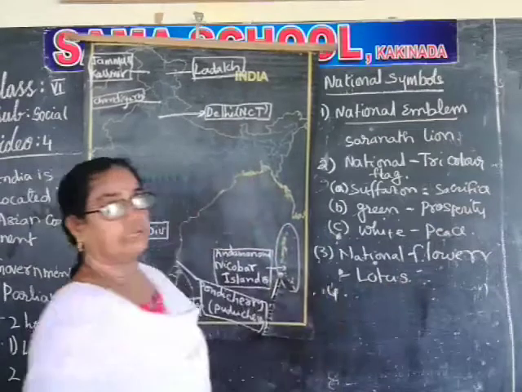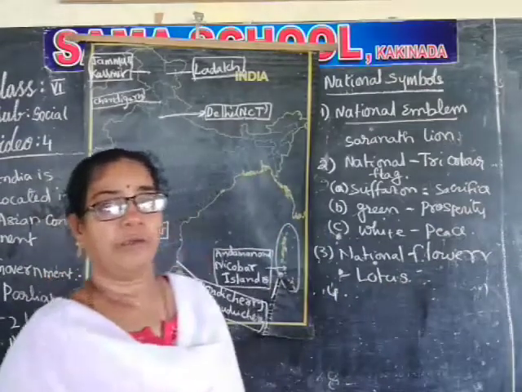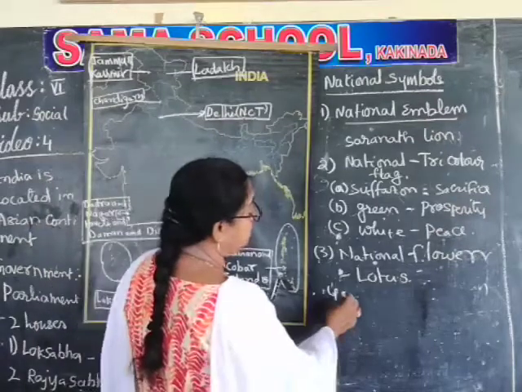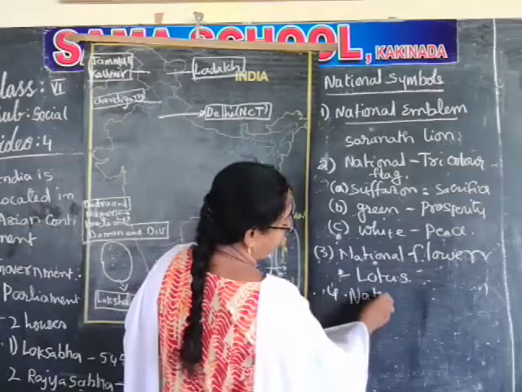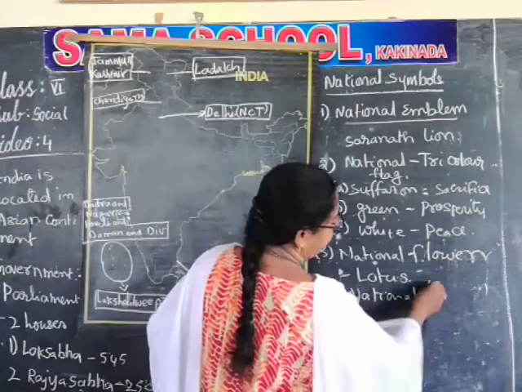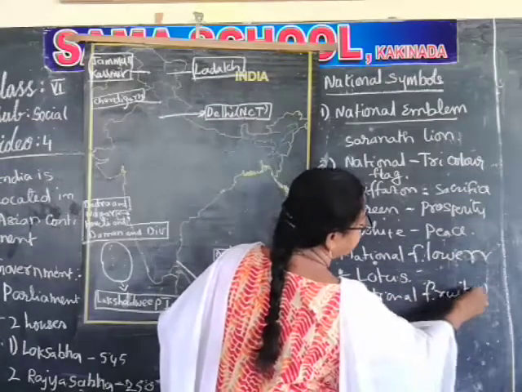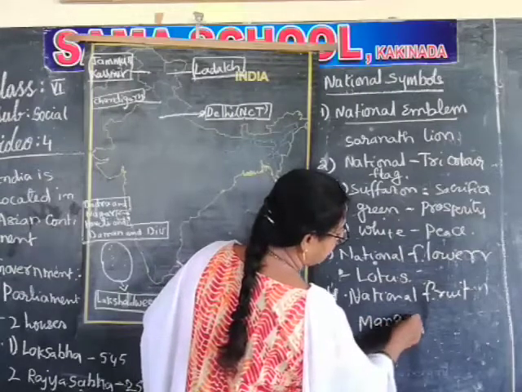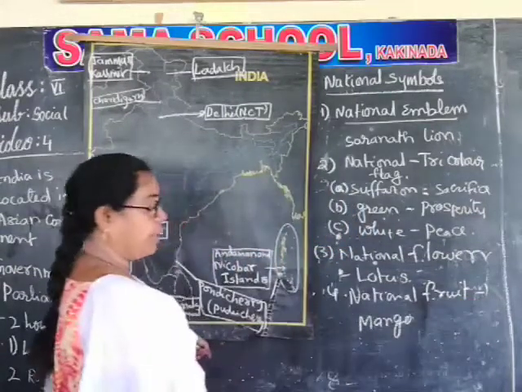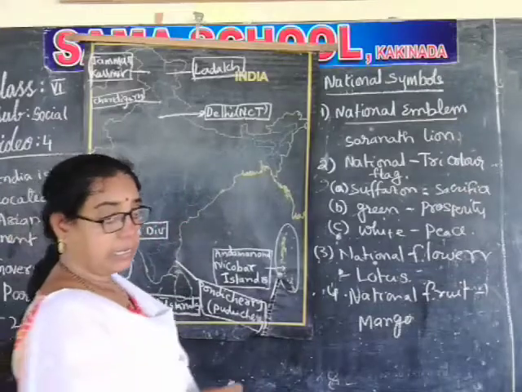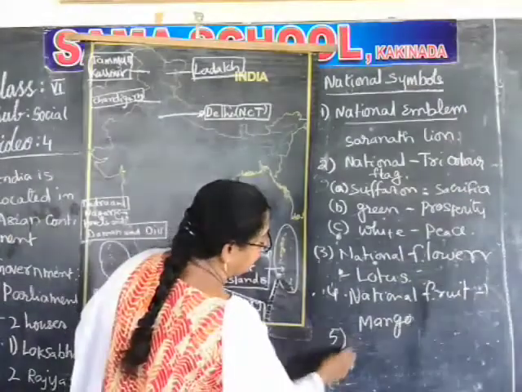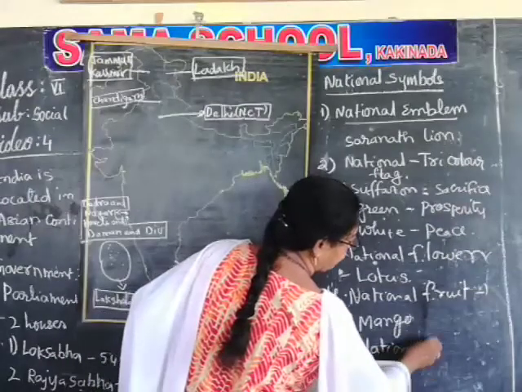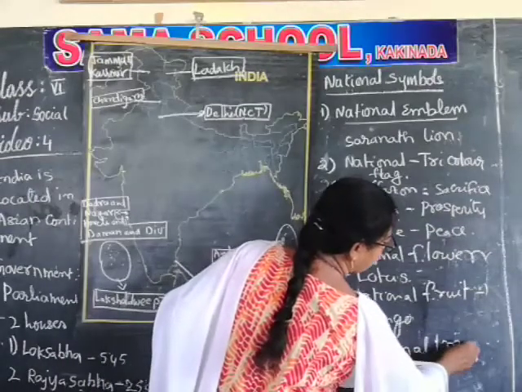It is very famous. Next one is the national fruit. What is the national fruit? Mango. Mango is the national fruit of India. And then the national tree, banyan tree.